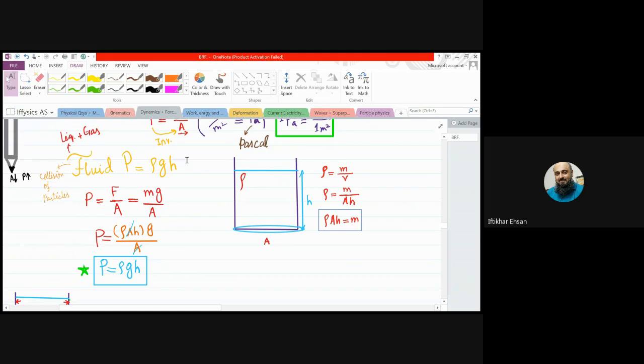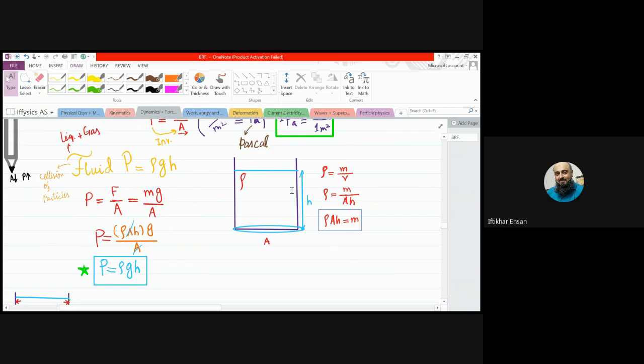And one more thing to discuss, like gas applies pressure due to collision of particles, so does the liquid. Both the liquid and gases apply the pressure due to the random movement of their particles when they collide with the surface in contact, right? Clear? Now, first point of today, how the rho gh is derived. Today we are going to do its derivation, which usually we do not do in O level. How the formula has come.